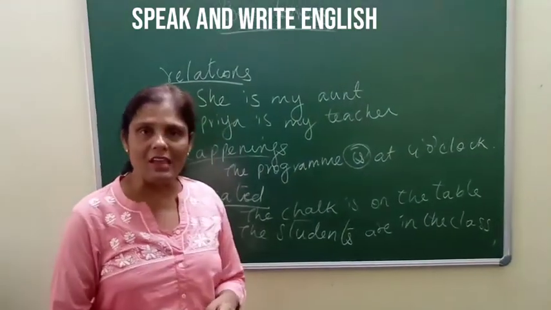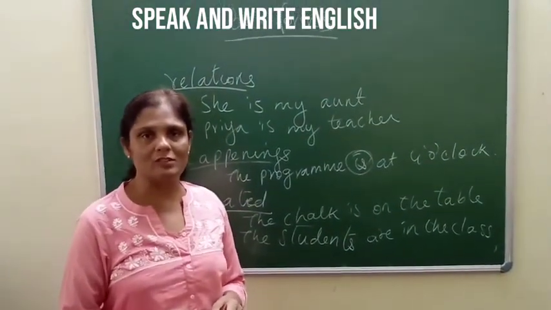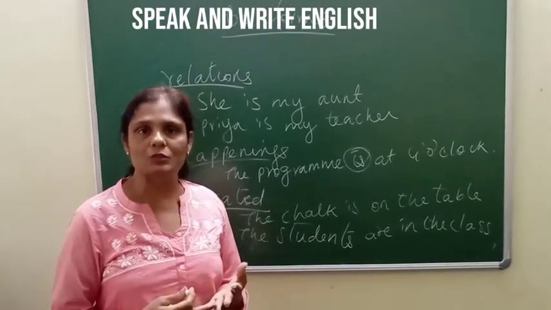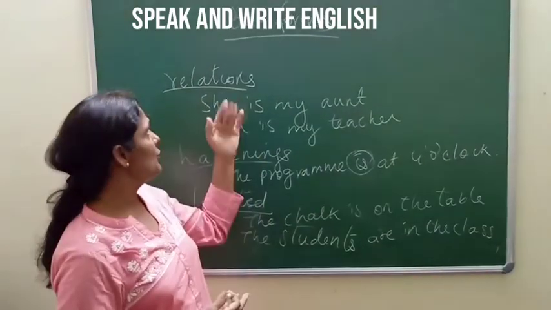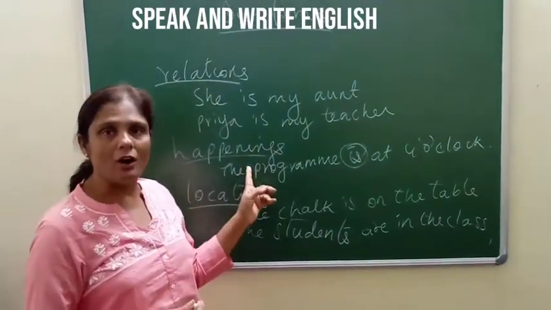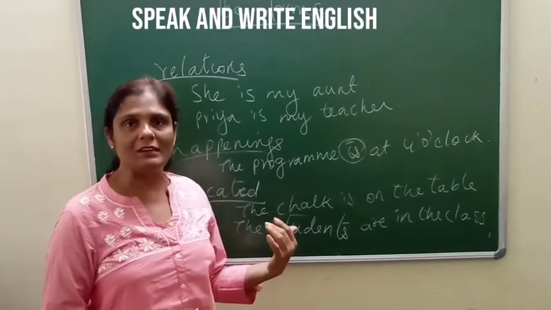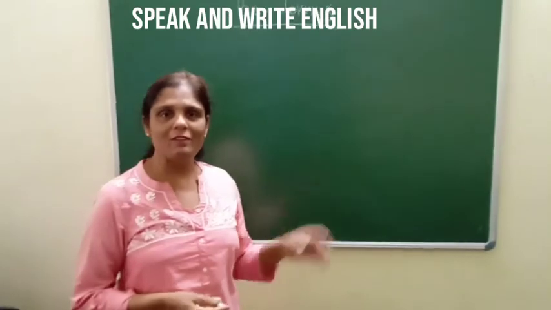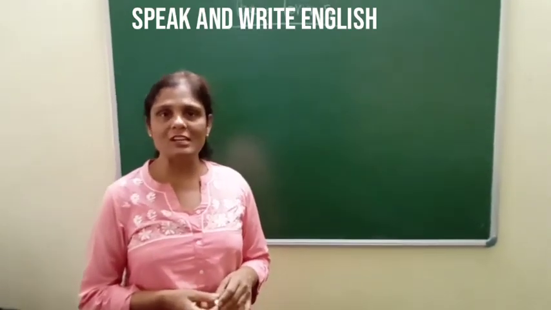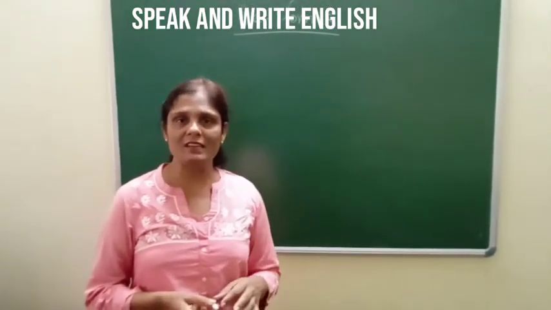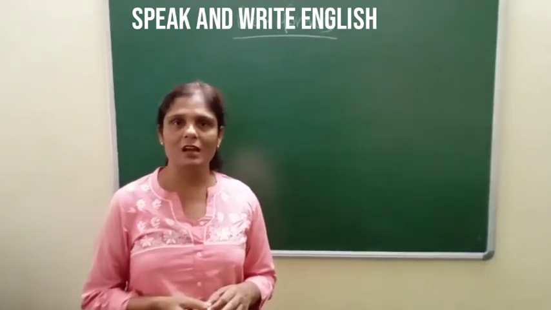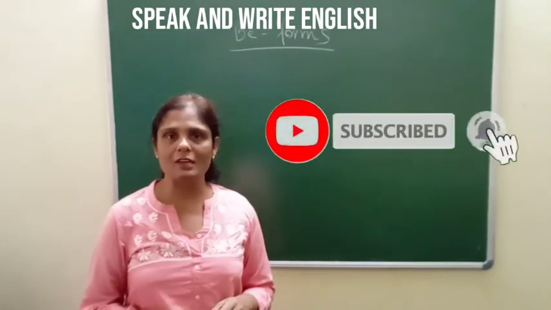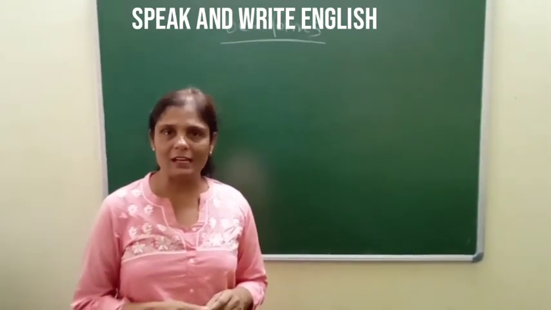So these are the areas where the be forms are used. Whenever you are going to talk about the age of a person, the profession, the relationships, the happenings, or where a thing is located, we make use of the be forms. I hope everyone is clear with the usage of the be forms. In what type of sentences can the be forms be used? In the next class, we shall learn how the be forms are used in a sentence. Till then, keep practicing.